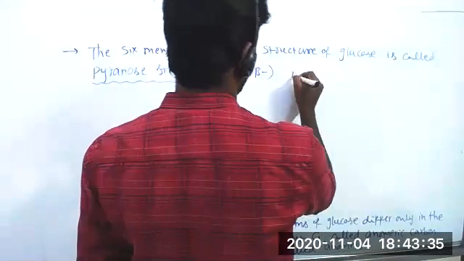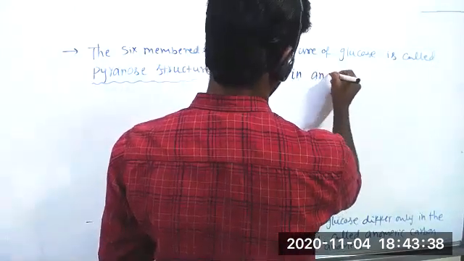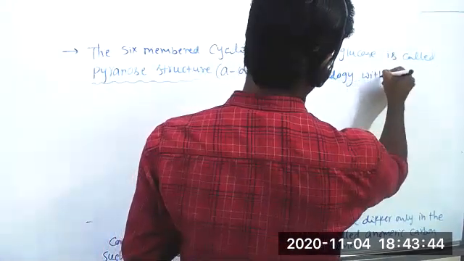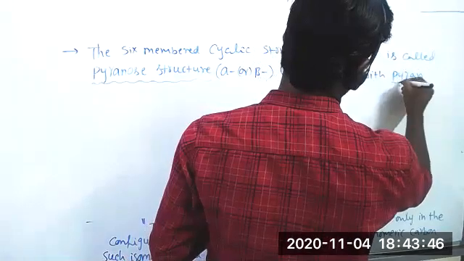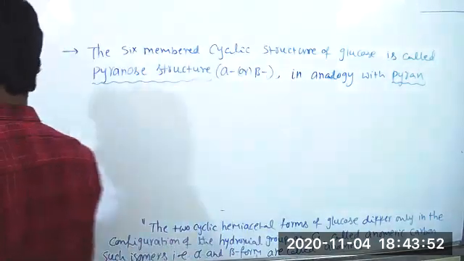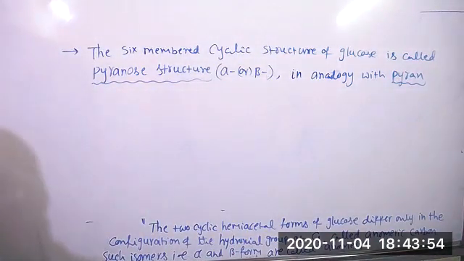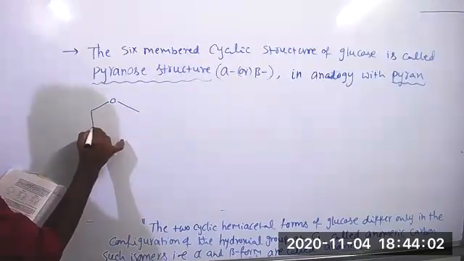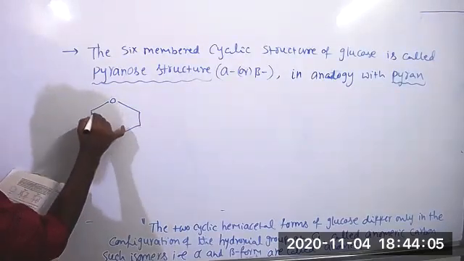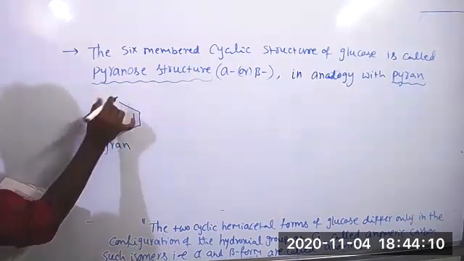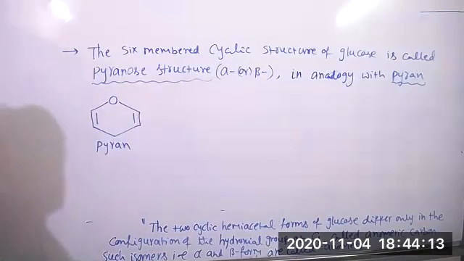This is pyran, having 5 carbon atoms and 1 oxygen atom involved in a cyclic ring.